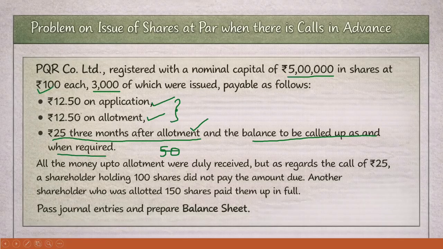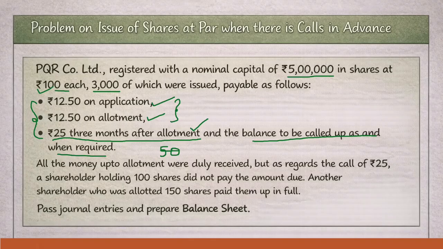That means we have to do calculation for these 3 stages: application, allotment, and first call only. And here in our problem, the company has not yet received the 100 rupees fully. Until the first stage, they have received only 50 rupees: 12 rupee 50 paise in application, 12 rupee 50 paise in allotment, and 25 rupees in the first call. Total 50 rupees they have received.